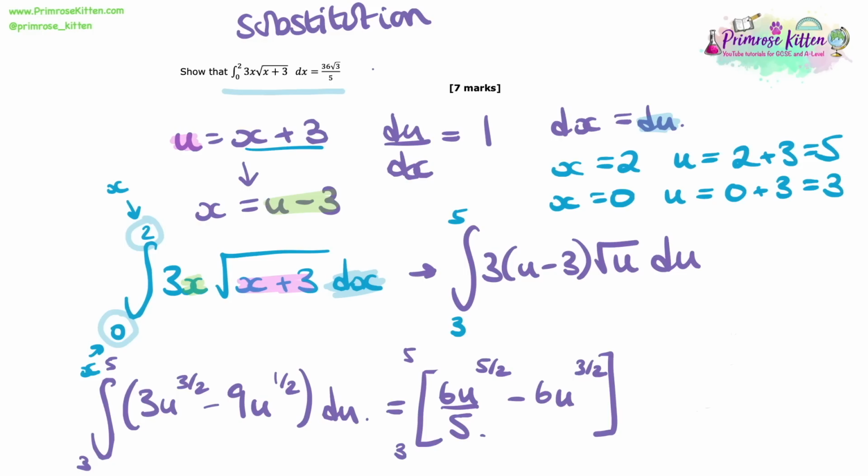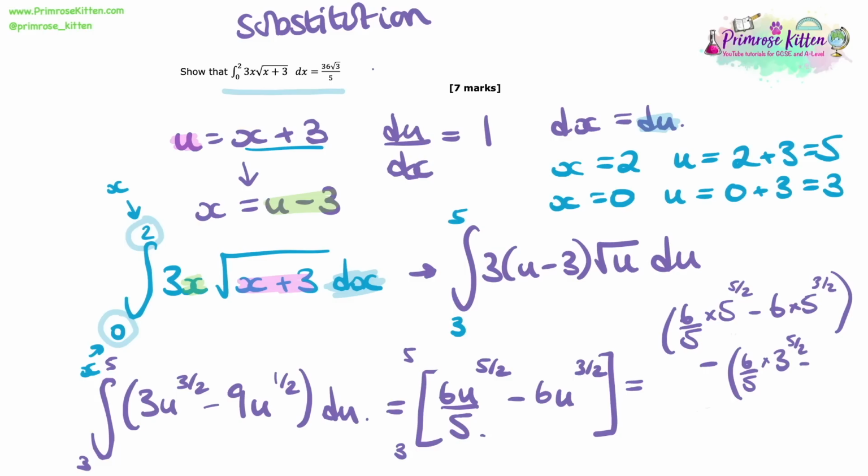So now that we've done that, we can just put in our values 5 and 3. So what we do is we put the upper limit in first. So we have 6 over 5 times by 5 to the 5 over 2 minus 6 times by 5 to the 3 over 2. And then we subtract it with the lower limit in. So that's 6 over 5 times by 3 to the 5 over 2 minus 6 times 3 to the 3 over 2. So now we can just put this into the calculator. This gives me 36 root 3 over 5, and that of course is our answer.